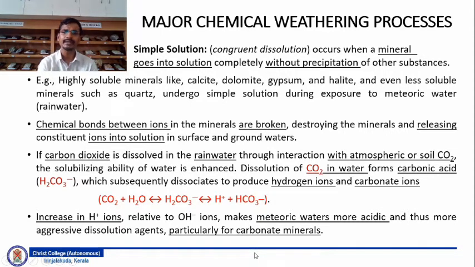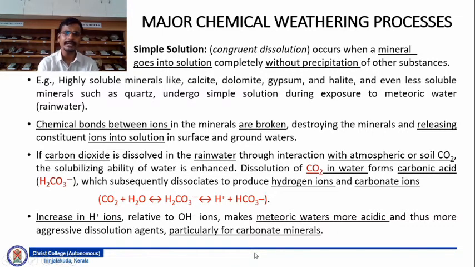You must have seen, for example, when you put salt like our kitchen salt or sugar into water, then if you stir well, it will completely dissolve into the solution. That is a kind of congruent dissolution. Now let's look at the reason for this. The chemical bonds between ions in minerals are broken during the solution process, which destroys the mineral and releases constituent ions into solution in surface or groundwater.